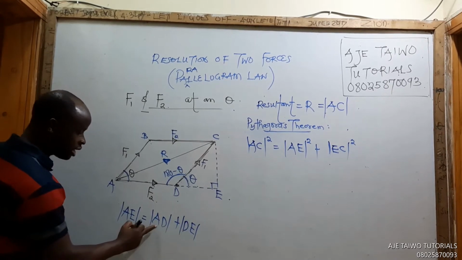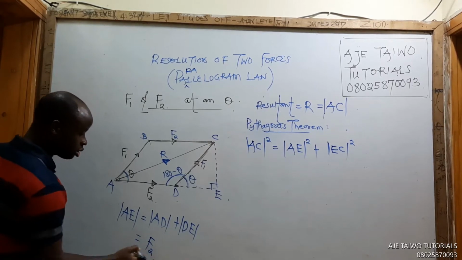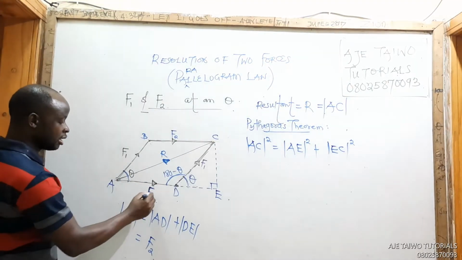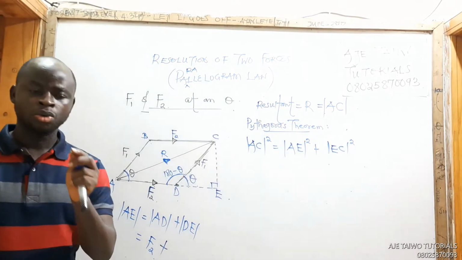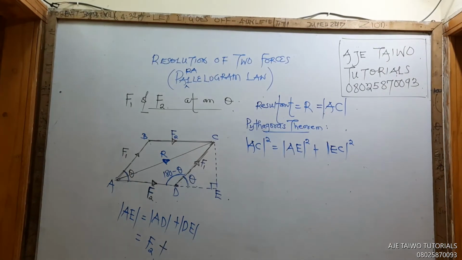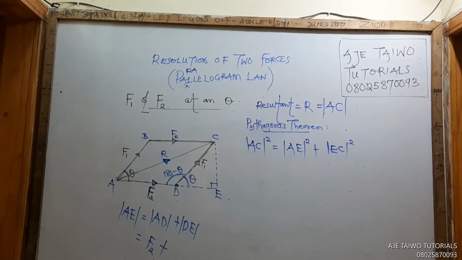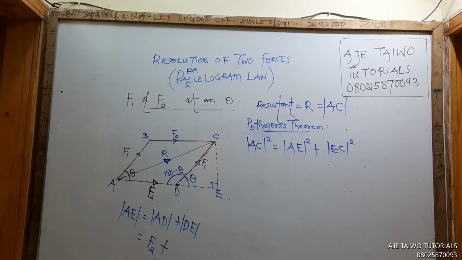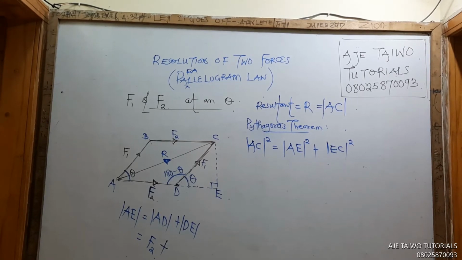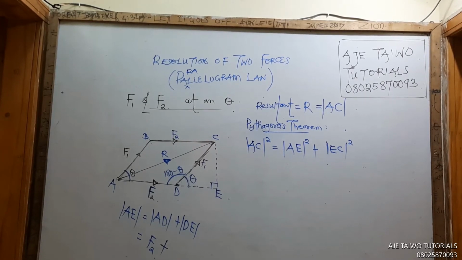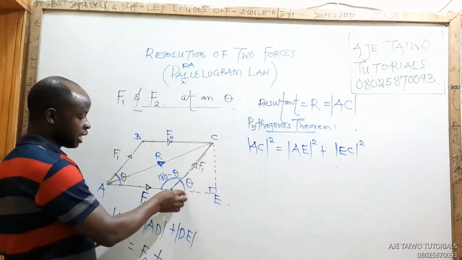Now, we all know that AD is F2, that's this first ear. F2 plus, how do we get DE? Can anybody tell me what DE is? At the end of the formula, we must not have AD or DE in our formula. What we want to have in the formula will be F1, F2 and theta. Who can tell me, how do we get DE? Anybody? Who can help me out? Look at the board, everybody.